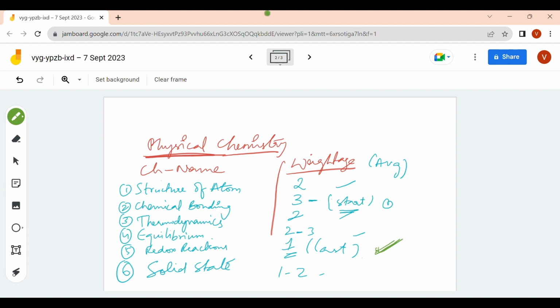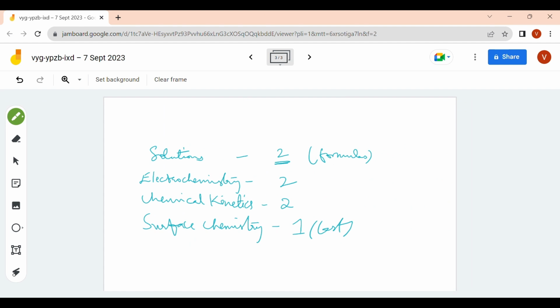Solid state is also very easy. You can do this one at last. And here you can do surface chemistry at last. These 3 chapters don't require much calculations.